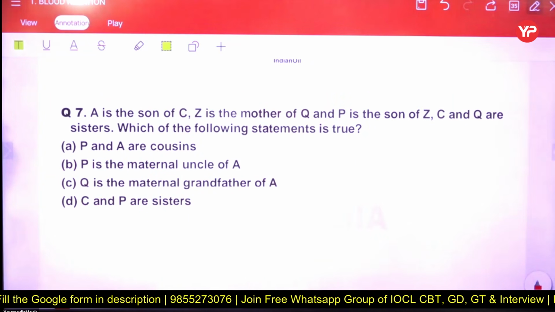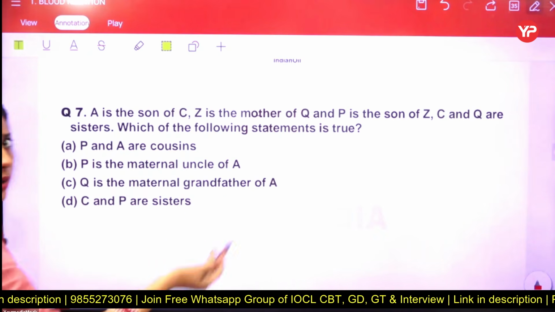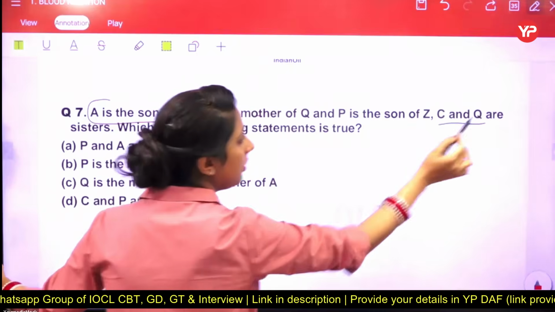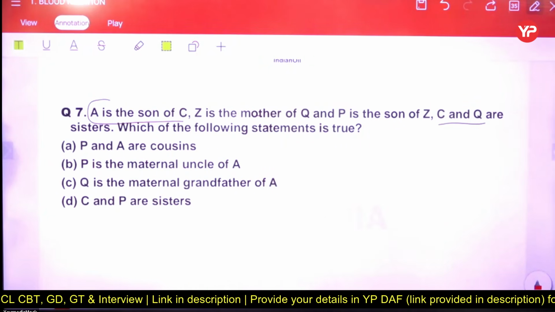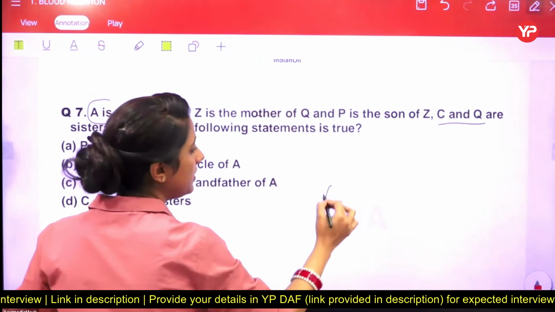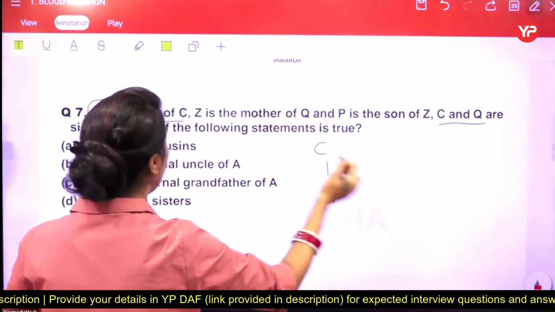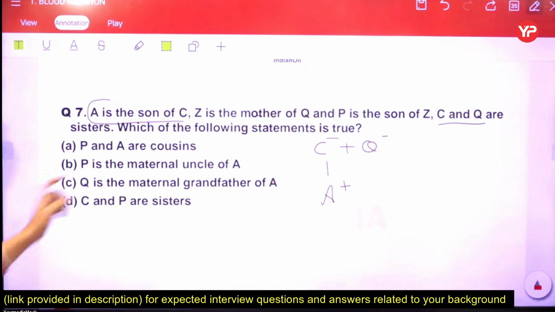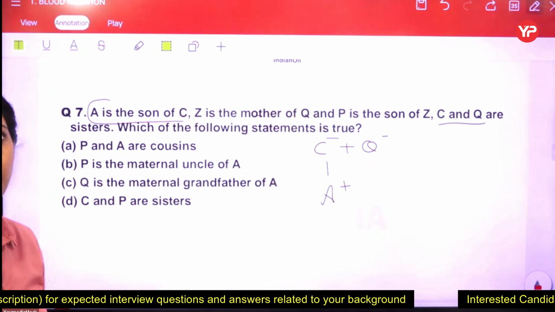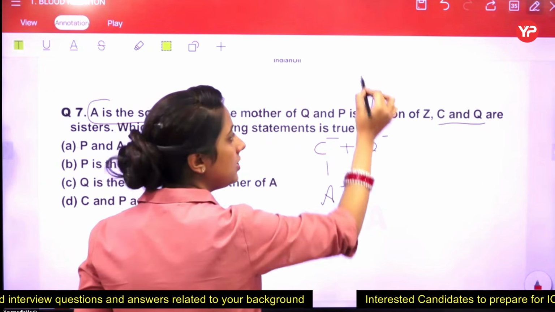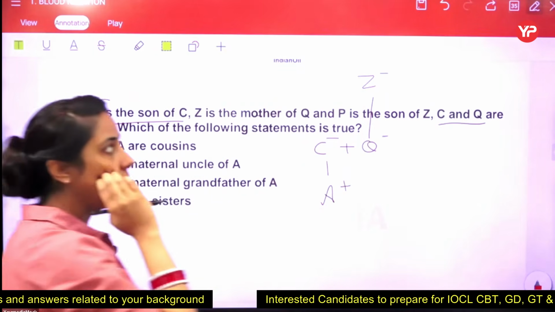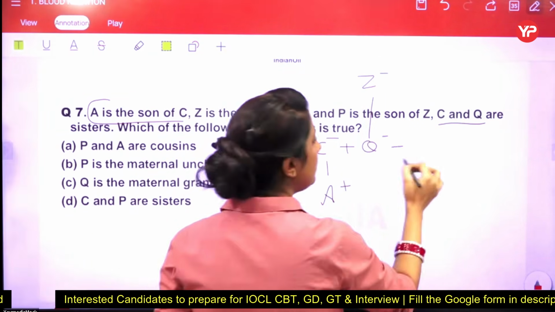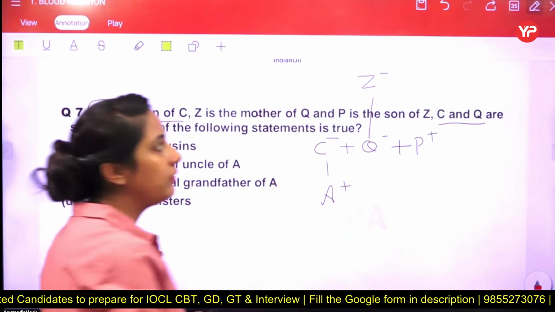A is a son of C and Z is a mother of Q. Quickly, we are going to attempt this one. Firstly, we have information about A and C. The next information is again about C and Q. So we are considering these two. A is a son of C. C and Q are sisters. Okay, so C and Q are sisters here. Now the next information related to Q. Z is a mother of Q. So Z has to be in the first generation and she is the mother. And P is a son of Z. So we have a P here in this particular generation. So P is a son of Z.